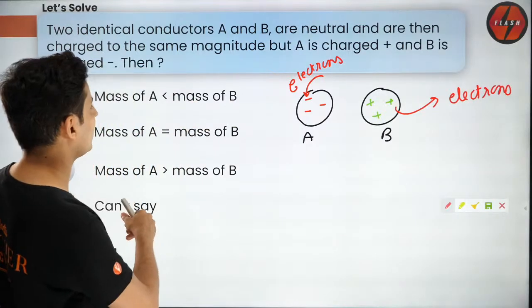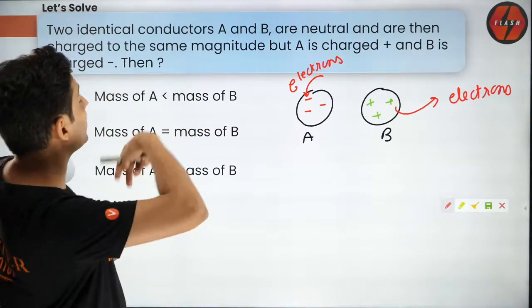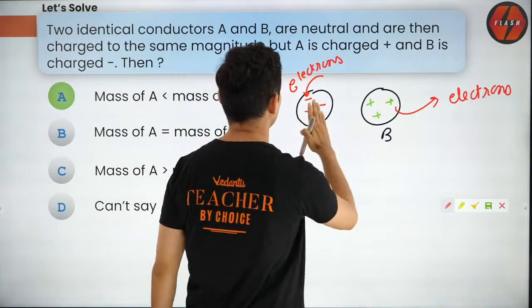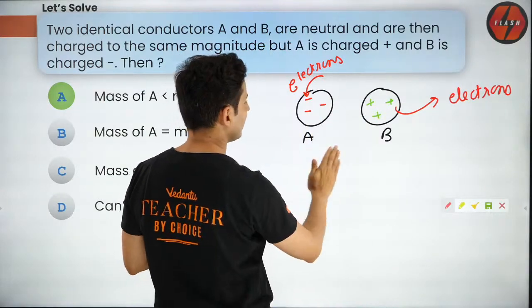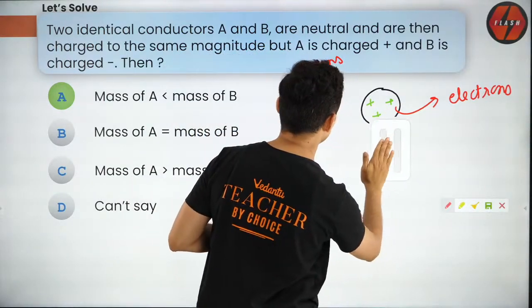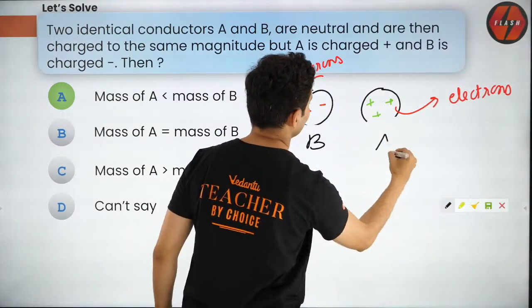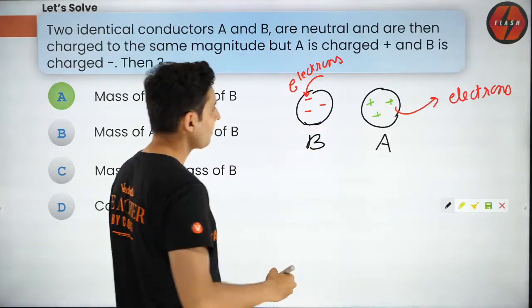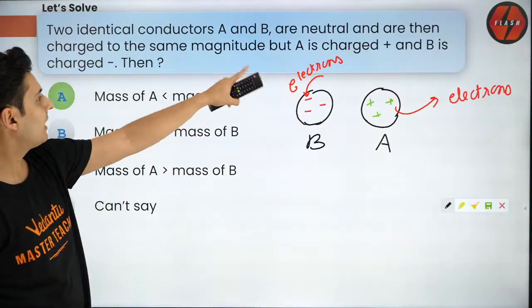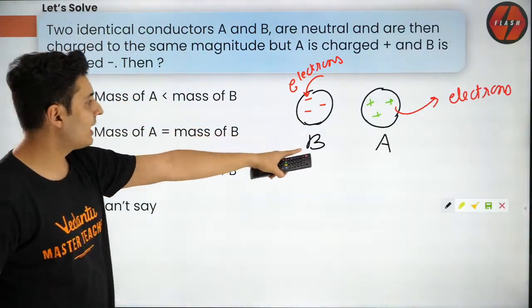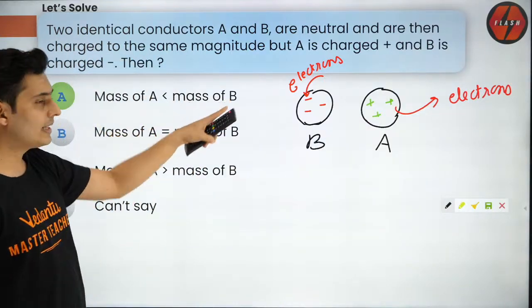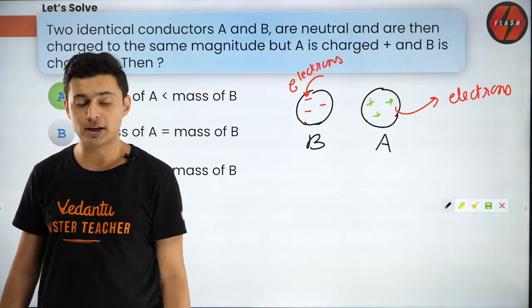Here I think they have given it wrongly. Oh sorry, A was positive over here. So it's the other way around. I'll just erase it like this. Yeah, and I will write it here. This was B and this was A. Now it makes sense. Okay. So A was positive and B was negative. So that's the reason why A will have less mass than that of B. Is this understood? What an important concept.